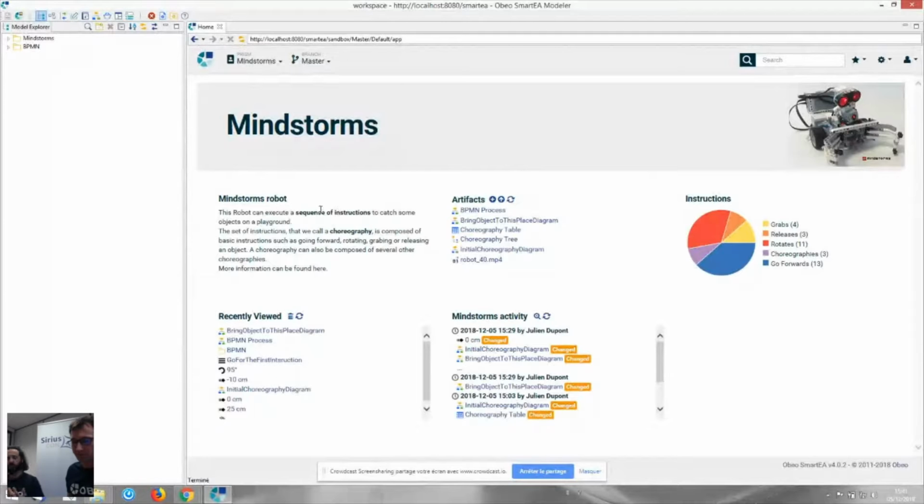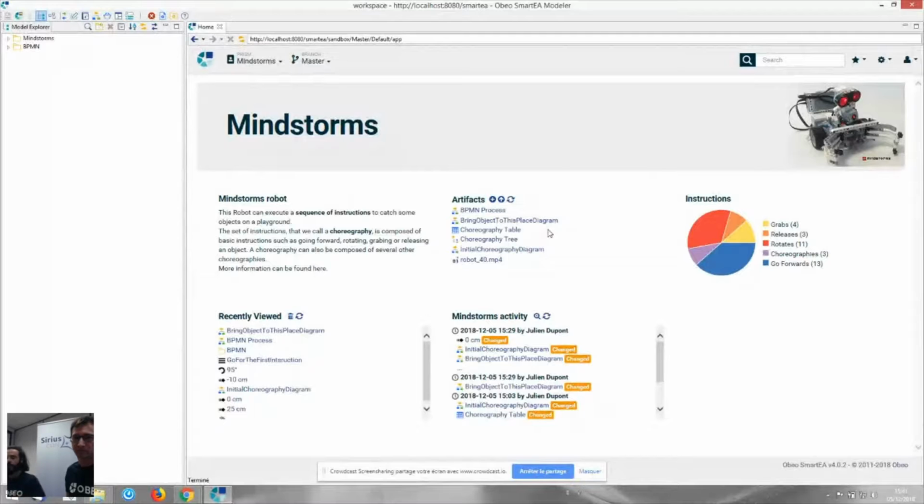This artifact allows showing all representations of all files available in your repository, and you can manage a chart page, and display all instructions available in our repository. And we decided to display the recently viewed.